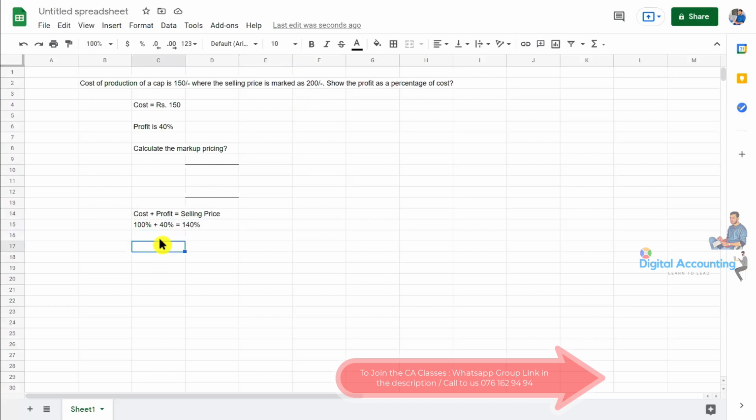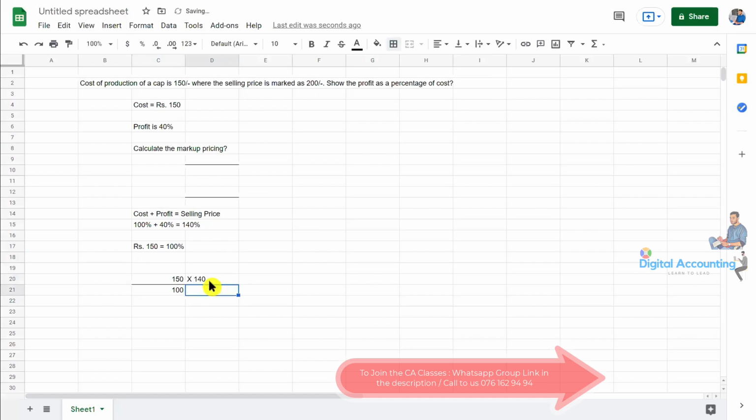In the question, what we are given is the cost figure. So cost is 100%. So 150 rupees is equal to which percentage? It is equal to 100%. Then you need to develop the formula. We have 150, which is equal to 100%. Then if the question is asking for the selling price, it is 140%.